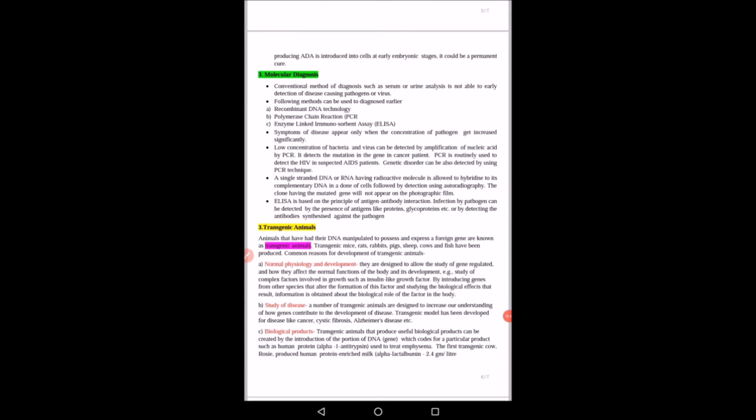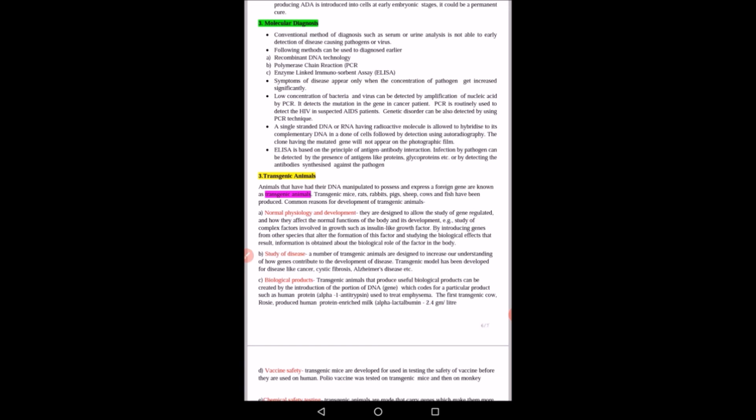Another application of biotechnology in medicine is molecular diagnosis. Conventional methods of diagnosis such as serum or urine analysis are not able to identify the disease or particular pathogen or virus early. So the following methods have been used: recombinant DNA technology, PCR, that is polymerase chain reaction, and last is enzyme linked immunosorbent assay, that is ELISA. So these are the techniques of biotechnology by which we can diagnose a particular pathogen or virus.